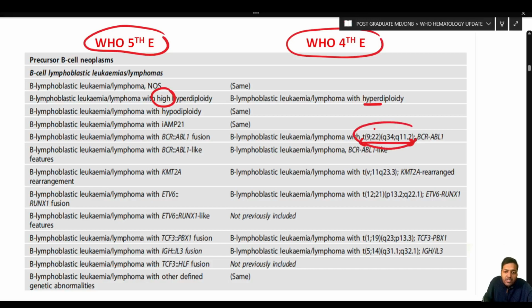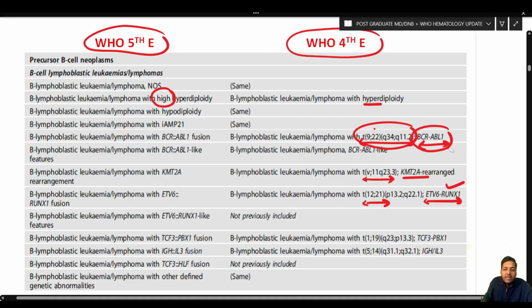So this is the cytogenetic event and this is the molecular event, that is the BCR-ABL fusion. Similarly over here, KMT2A rearranged, this is a molecular event and this is a cytogenetic event. Again, this is a cytogenetic event, this is a molecular event. So molecular events are given more importance compared to the cytogenetic events.